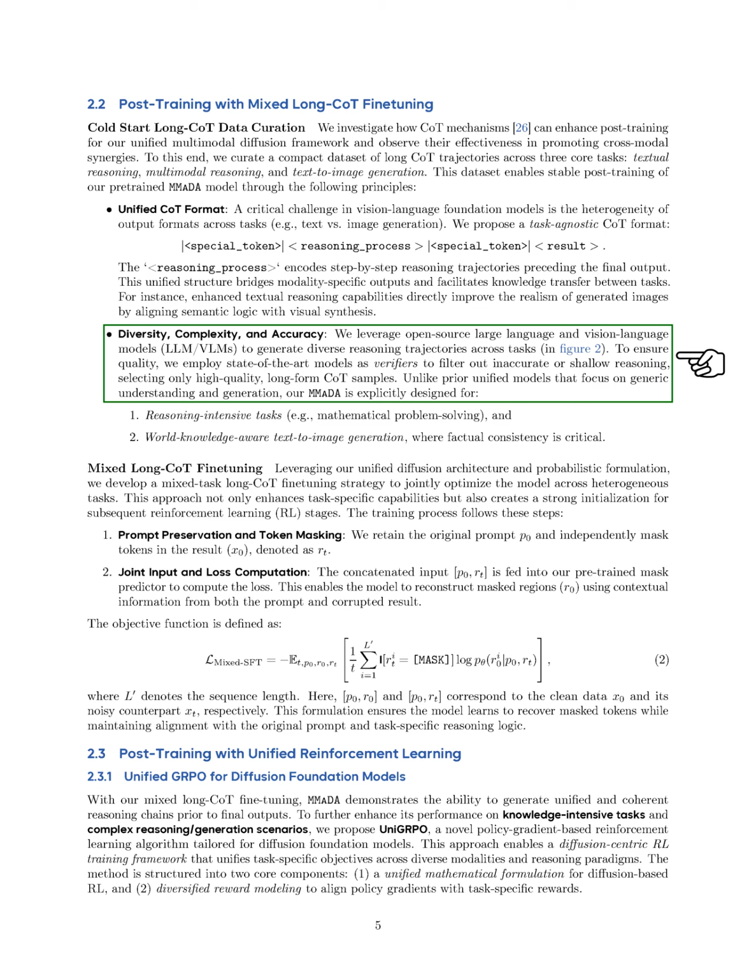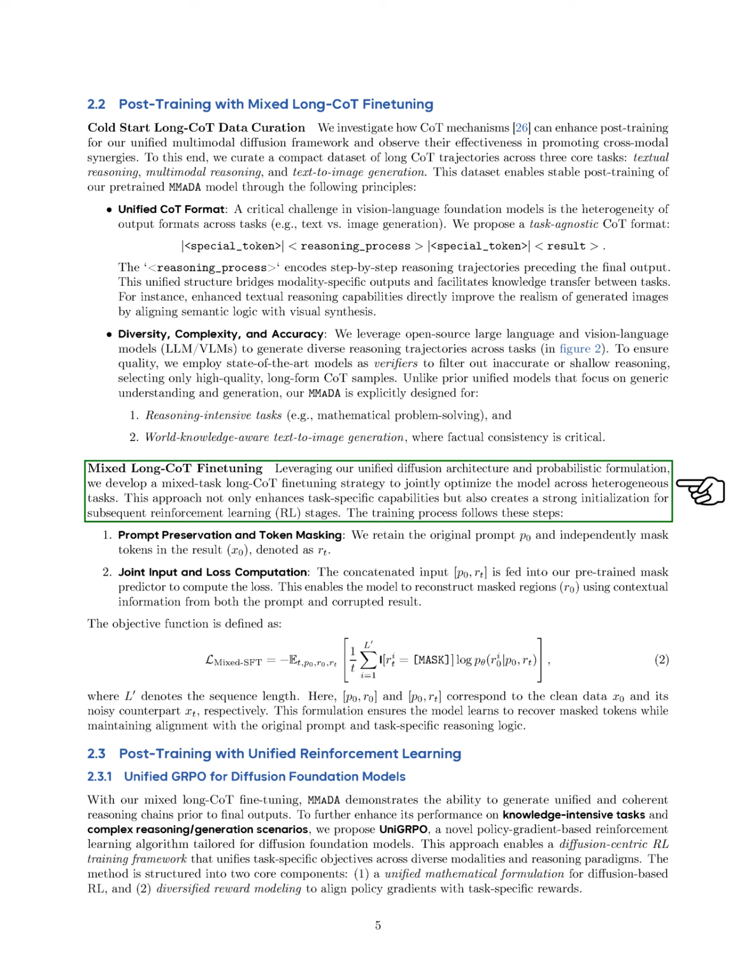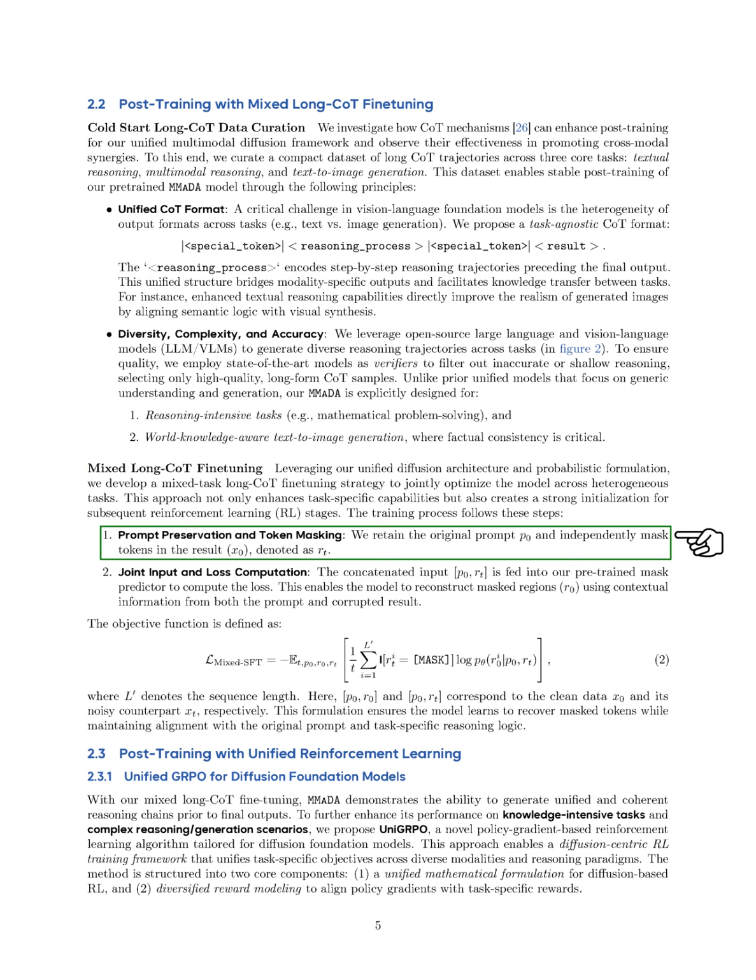We then introduce mixed long COT fine-tuning. Using our unified diffusion architecture, we create a mixed task long COT fine-tuning strategy to optimize the model across different tasks. This method not only improves task-specific skills but also sets a strong foundation for future reinforcement learning stages. The training process includes retaining the original prompt while masking certain tokens in the results.